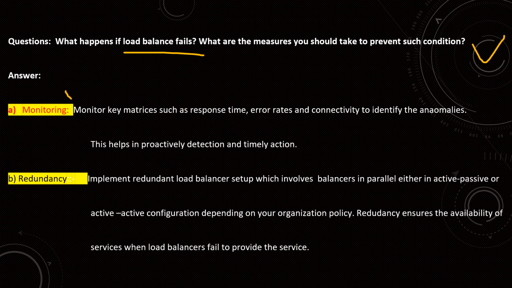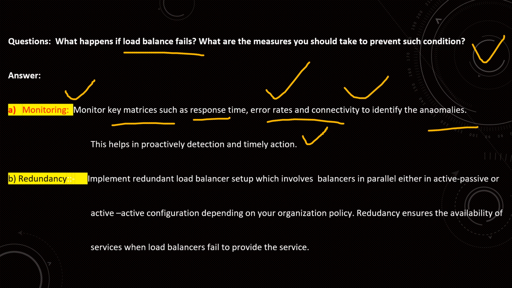So number one is the monitoring part. Monitoring means monitor key metrics such as response time, error rates, and connectivity to identify anomalies. This helps in proactive detection and timely action. Very important, right? Monitor the response time, what are the error rates, what is the connectivity to identify the vulnerabilities, what are the anomalies. This helps in proactive detection and enables you to take action in time.